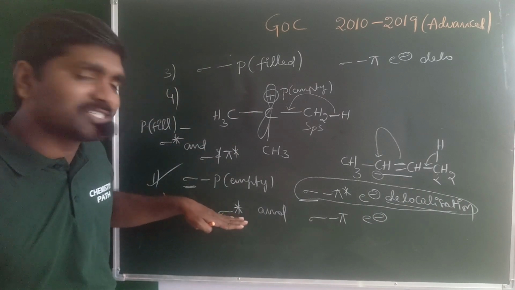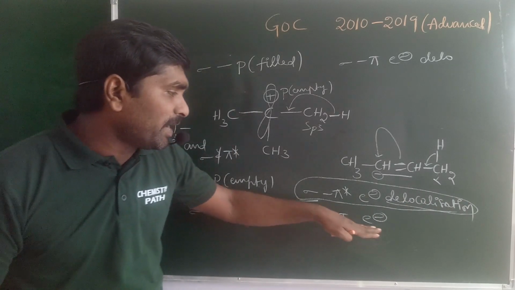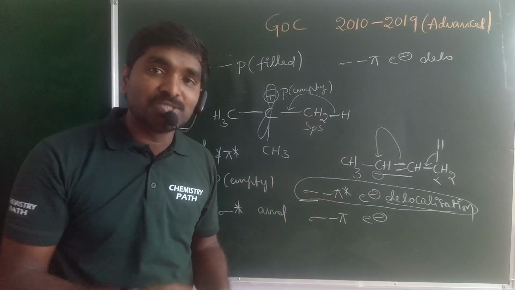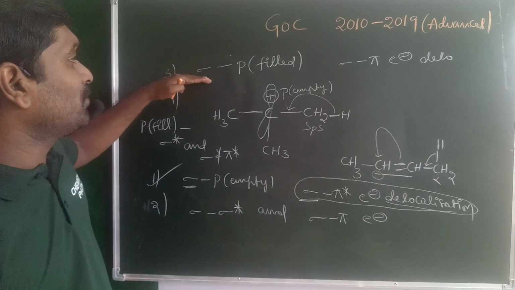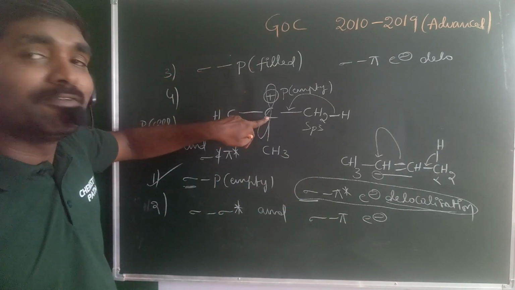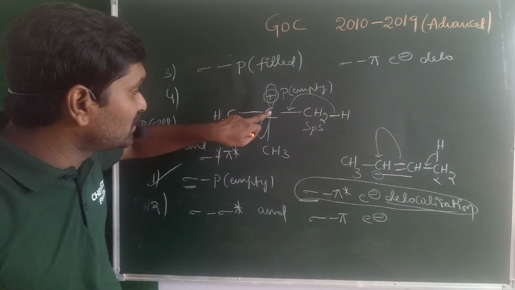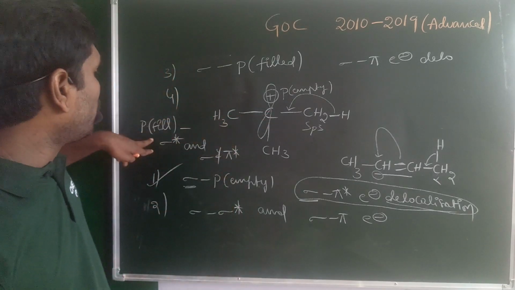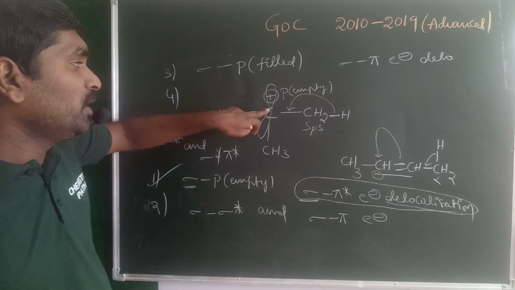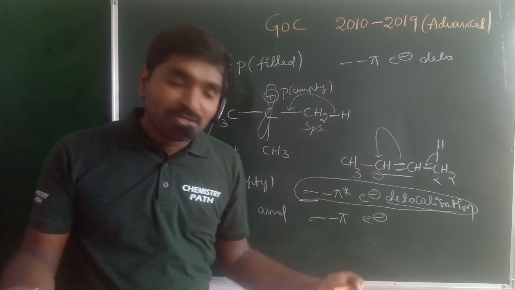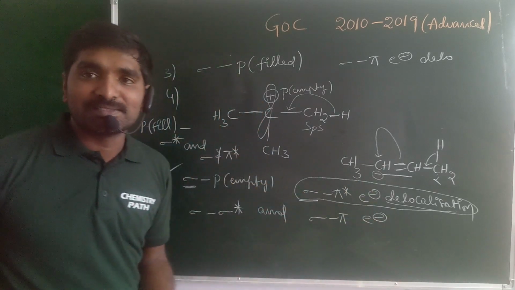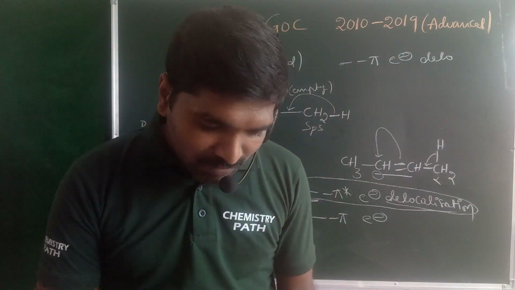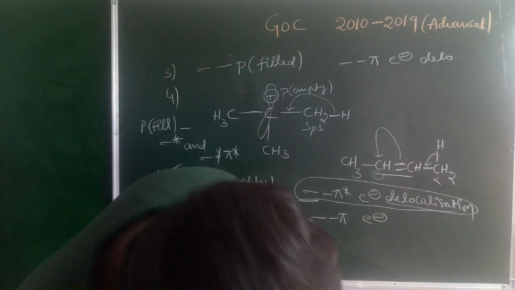Because sigma and sigma star is not right. It should be sigma and pi electrons, but pi electrons in delocalization is the more important point. And the next one, sigma and P filled: the word P filled is wrong. Why? Because this is a carbocation, which is electron deficient. And the fourth one is P filled, again that word is wrong. So option 1 is correct, guys. This question is also from 2013 JEE Advanced. Next one.